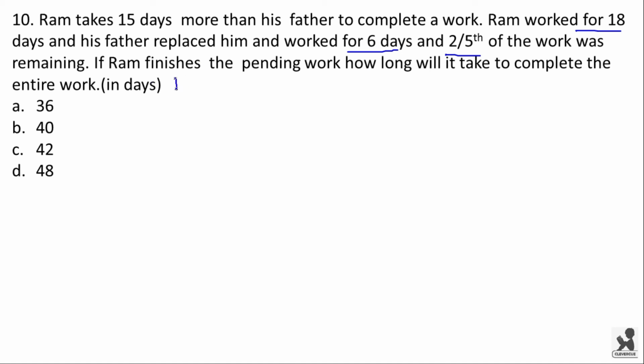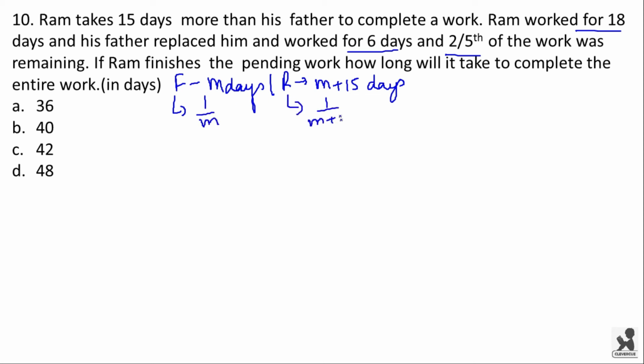Now let the father take m days to finish the work. Then his son Ram will take m plus 15 days to finish the work. In one day, the father will be doing 1/m of the work and Ram will be doing 1/(m+15) of the work. Now Ram worked for 18 days. If in one day he does 1/(m+15) of the work, then in 18 days he will be doing 18 times 1/(m+15) of the work.